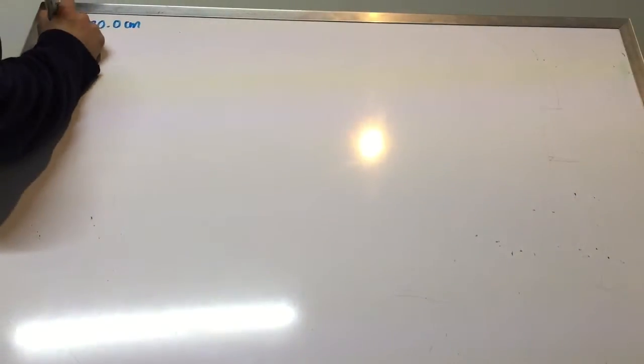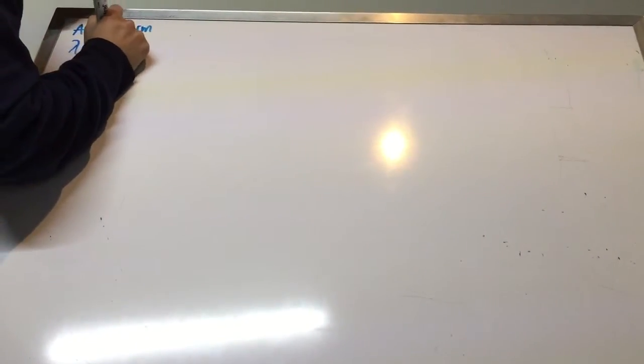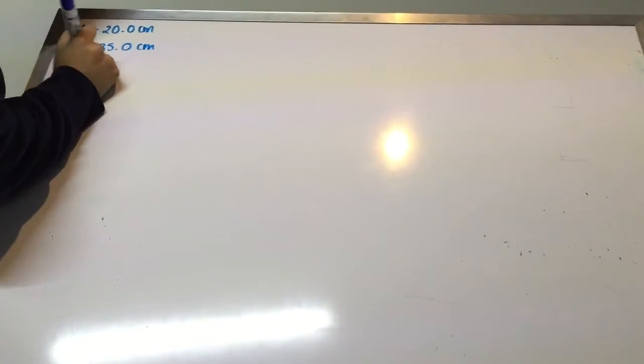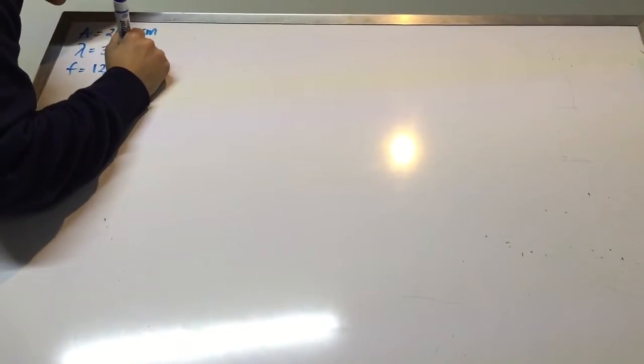For the third problem of this week, the problem tells us that we have a sinusoidal wave traveling to the left, and it has an amplitude of 20 centimeters, a wavelength equal to 35 centimeters, and a frequency equal to 12 hertz.